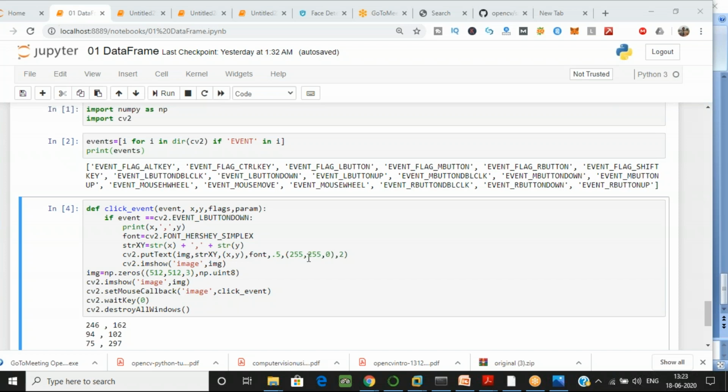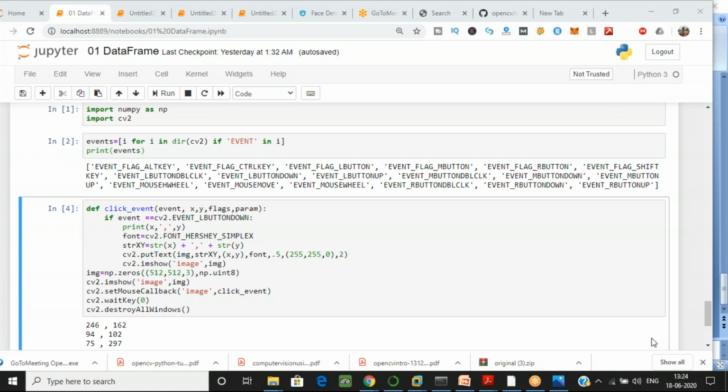But okay, tell me, there are two values I have used over here. First is 0.5 and then last is 2. So which value am I using over here? Tell me. This is an idea. Sayan, line type, okay. No, I am asking about 0.5 and the 2. Color is good, you have told me it's cyan, that is fine. But you have to tell me what is the 0.5 and the 2 value which we are taking for it.